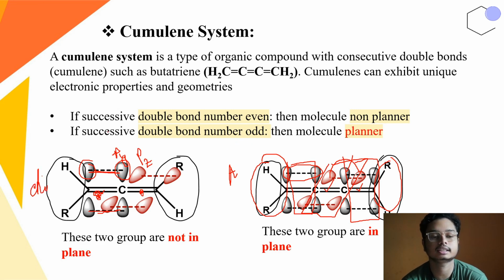Here it is clearly written that in a cumulene system, if the number of successive double bonds is even, then the molecule becomes non-planar and it will show axial chirality. But if the number of successive double bonds is odd, then the molecule becomes planar and it will not be a chiral compound. This is an achiral compound.